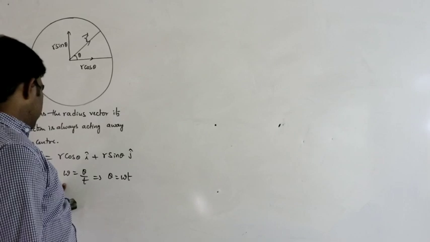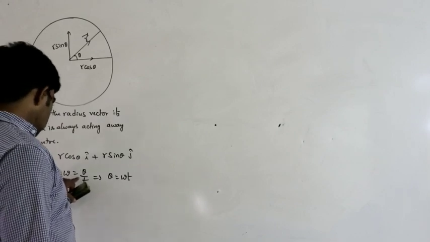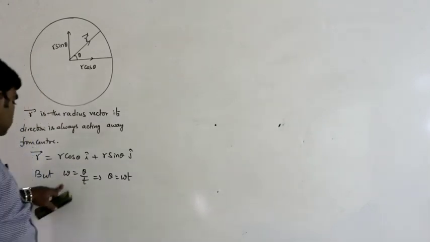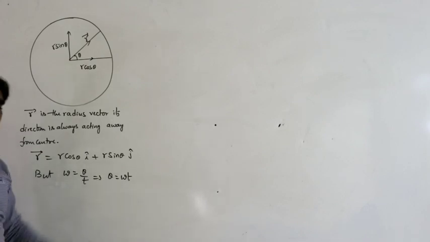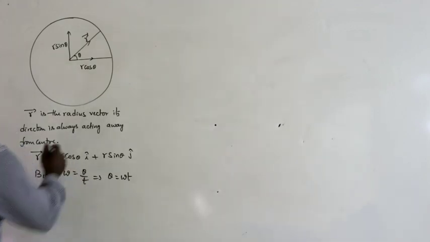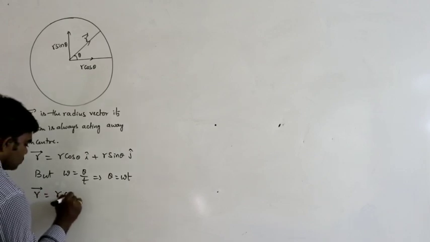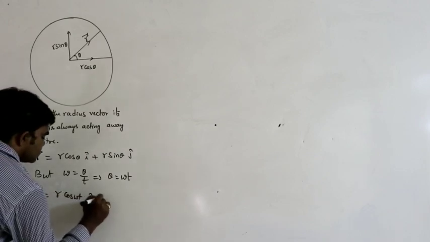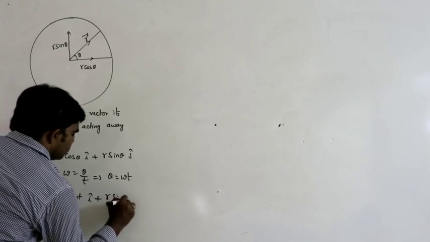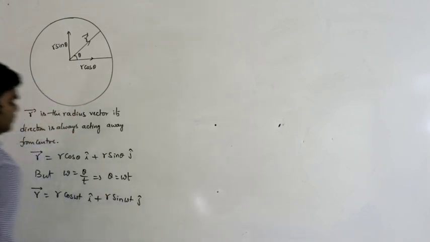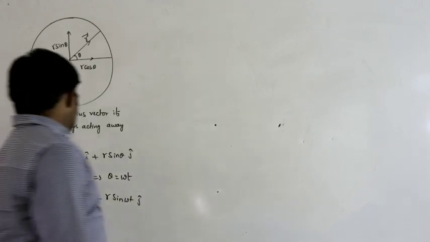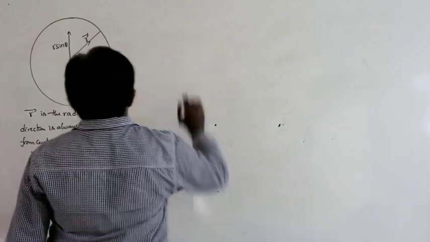Angular velocity can be written as the rate of change of angular displacement, that is omega equals theta by t, or theta can be written as omega t. So from this, r bar can be written as r cos omega t i cap plus r sin omega t j cap. So this is the radius vector.